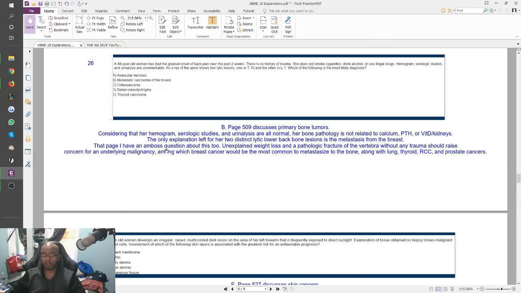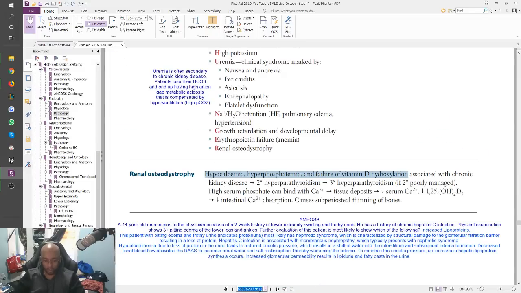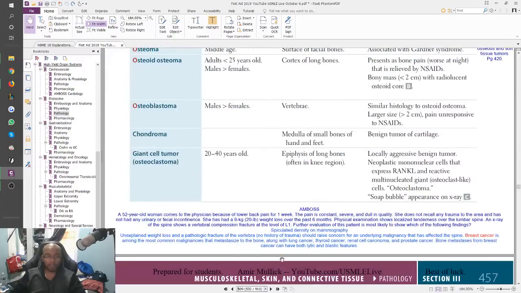That page, I have an AMBOSS question about this too, page 509. Let's take a look. So there's an AMBOSS question apparently. Oh yeah, this one down here. Look at this. This is also a similar type of thing. So a 52-year-old woman comes to the physician because of lower back pain for 1 week. The pain is constant, severe, and dull in quality. She does not recall any trauma and has not had any urinary or fecal incontinence. She has had a 20-pound weight loss over the past 6 months. Physical exam shows localized tenderness over the lumbar spine, similar to our patient. An X-ray of the spine shows a vertebral compression fracture at the level of L1.